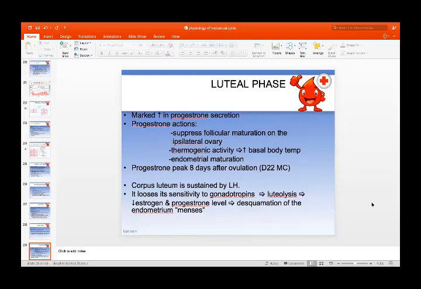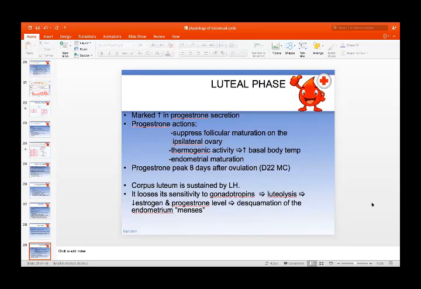This progesterone causes suppression of the follicular maturation on the ipsilateral ovary, and thermogenic activity increases the basal body temperature by 1 degree centigrade, and it will also cause endometrial maturation, increasing the secretory changes of the endometrium. The progesterone peaks 8 days after ovulation, that is day 22 of the menstrual cycle.